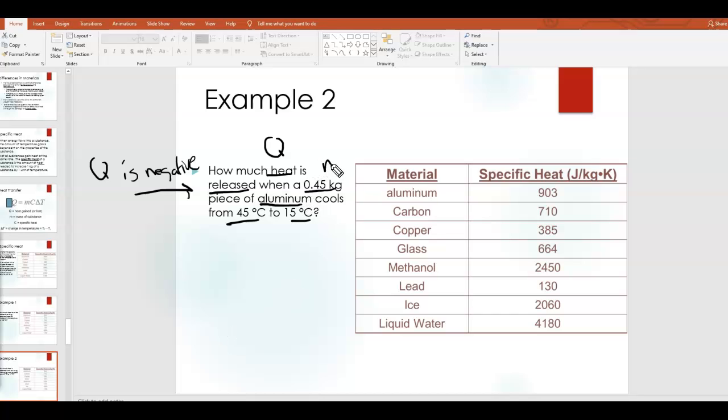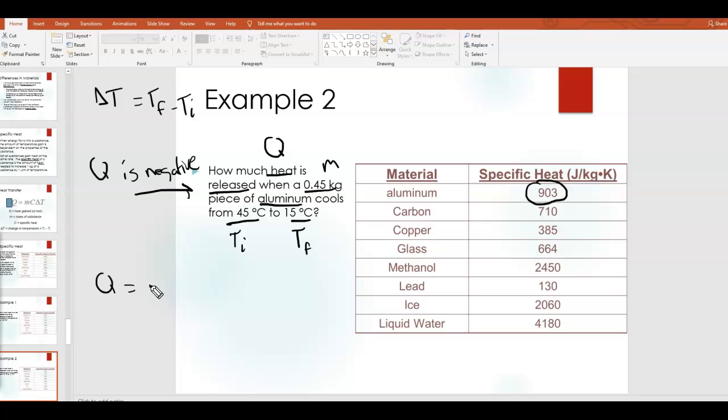Now here we have the mass of the aluminum. Because it's aluminum, I have the specific heat value in the chart right here. And it says it cools from 45 degrees Celsius to 15 degrees Celsius. So remember, in the equation we have mc delta T, and delta T, the change in temperature, is the final temperature minus the initial temperature. So we're always going to have two temperatures typically. To figure out which one is which, you just have to use context clues. If it goes from 45 degrees Celsius to 15 degrees Celsius, this is the temperature it starts with. That's Ti, that's the initial temperature, and it goes to 15 degrees Celsius, so that's going to be Tf.